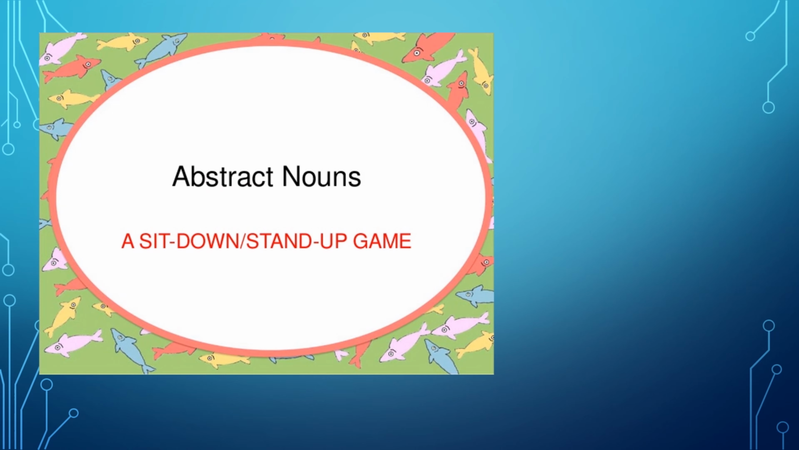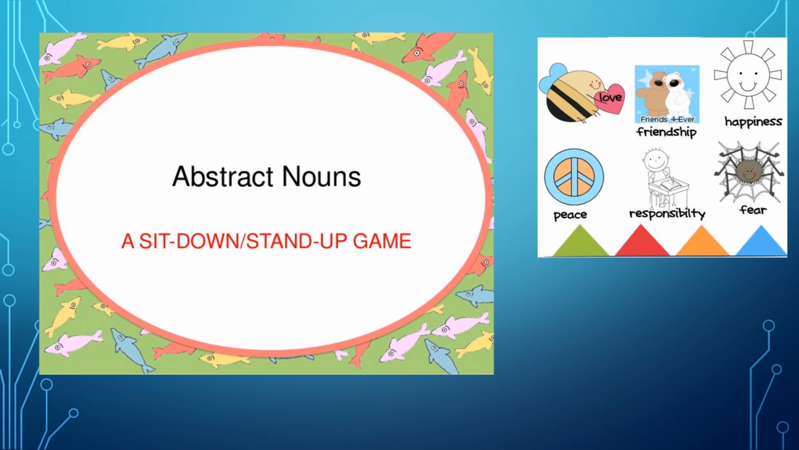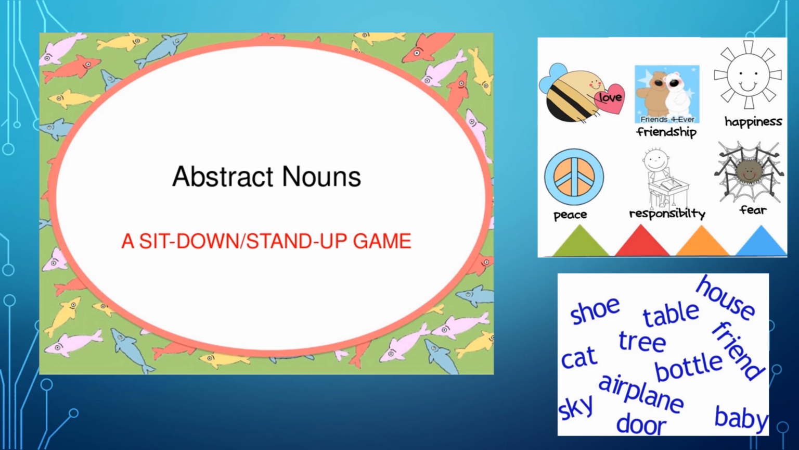Whenever it's an abstract noun, the child will stand. Whenever it will be a concrete noun, the child will sit. I have just given a few examples of abstract nouns, such as love, friendship, happiness, peace, responsibility, fear. All these are abstract nouns. So when these abstract nouns come, the child will stand, and when it is a concrete noun, they can sit. Concrete nouns are such as shoe, table, house, friend, tree, bottle, baby, etc.